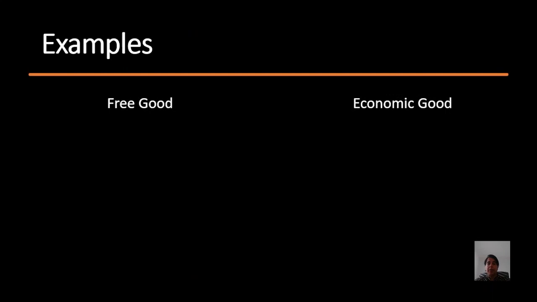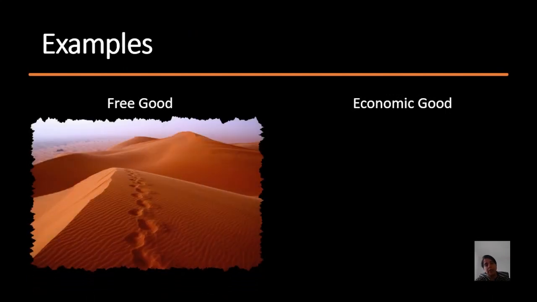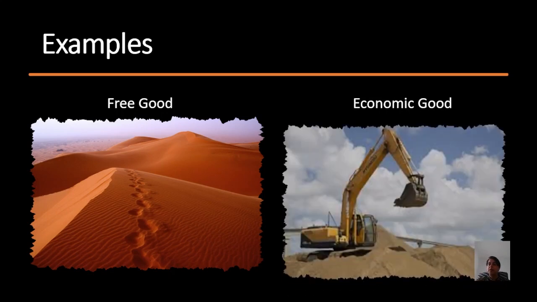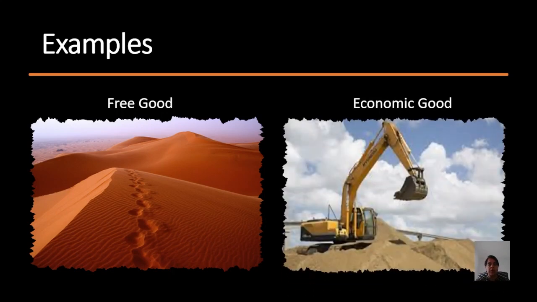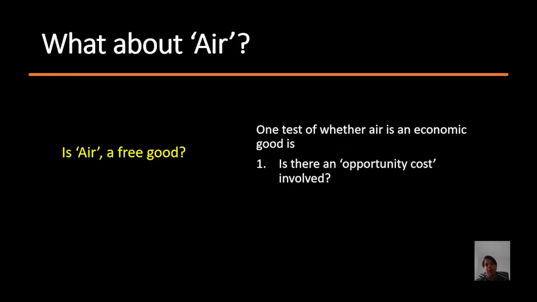Another example of a free good and an economic good is sand. Sand in the desert is a free good, but sand at a construction site becomes an economic good. Now let us think, what about air? Is air an economic good or is it a free good? Air is all around us. We all need air to breathe. And we all can breathe.